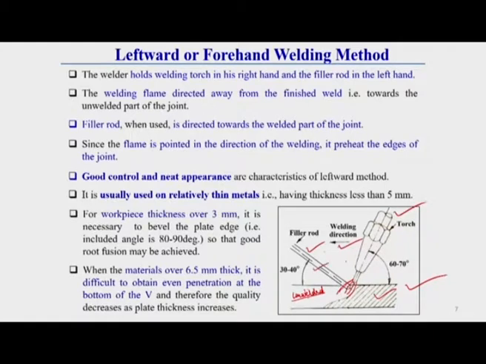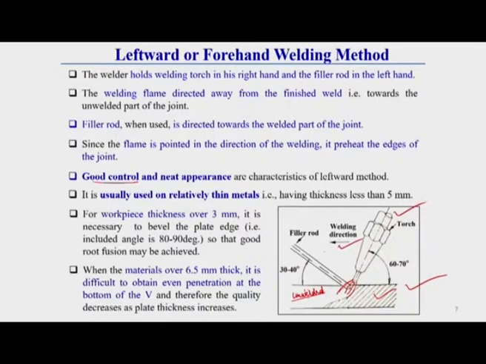Here the filler rod, when used, is directed toward the welded part of the joint. You see this is toward the welded part direction. Since the flame is pointed in the direction of welding, it preheats the edge of the joint. For that reason, good control and neat appearance are characteristics of the leftward welding method. Here the appearance of the weld and good control of welding are there. So, these are the characteristics of this welding technique.